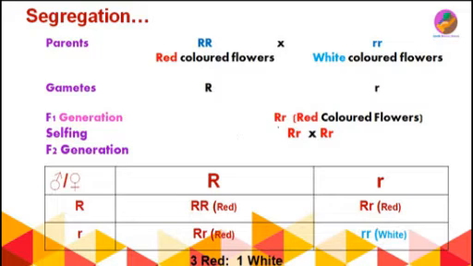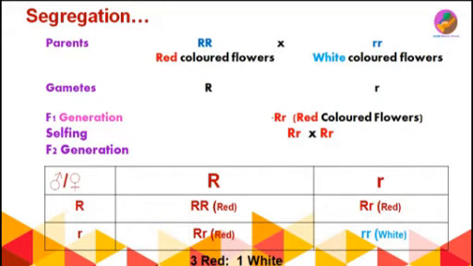In the F1 generation, they will produce this particular offspring which contains alleles of both, from the dominant parent as well as from the recessive parent. So here you can see a red colored flower plant has appeared due to the dominance of red color. Here you can see two types of alleles are present. Capital R expresses redness, though whiteness, the recessive allele, is also present here, it has not appeared or expressed in the F1 generation.